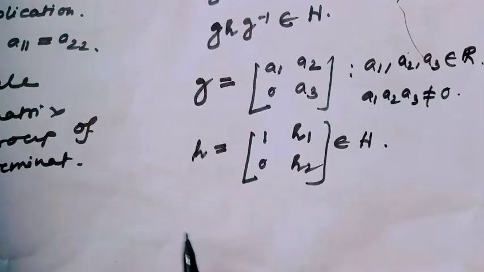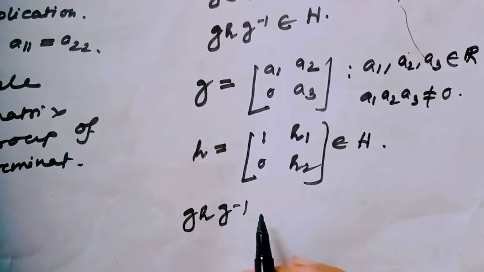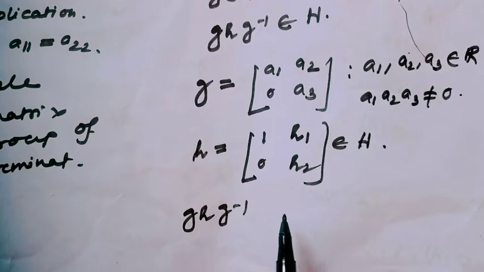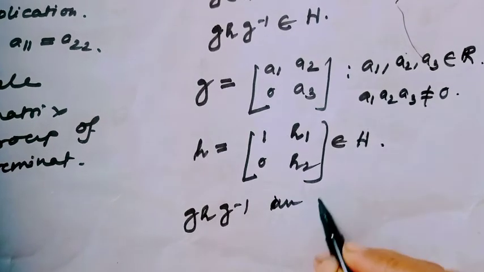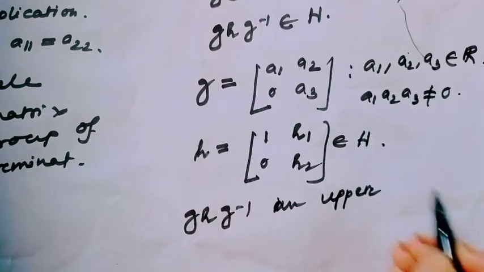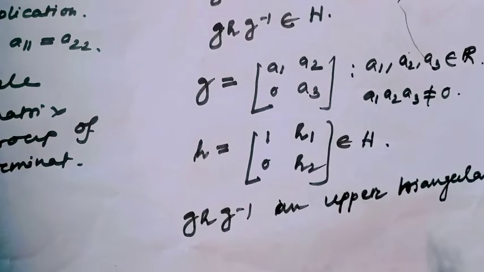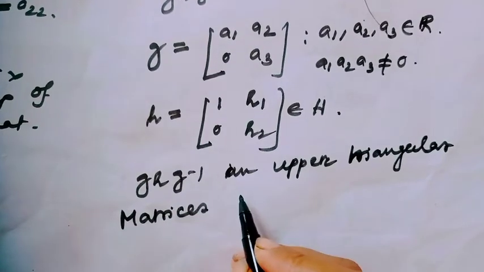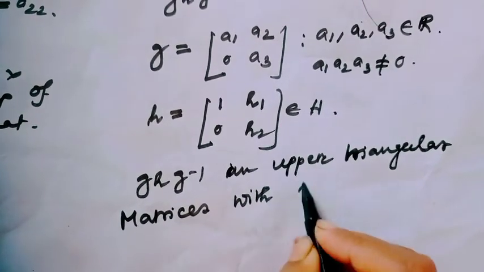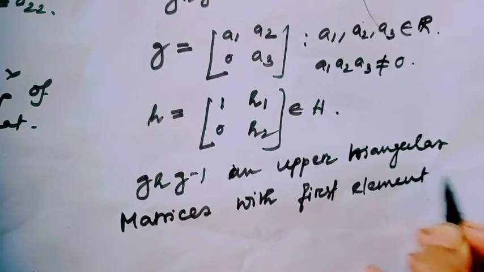Now find the value g a g inverse. I leave it for yourself. This would also be an upper triangular matrix with first element equal to 1.